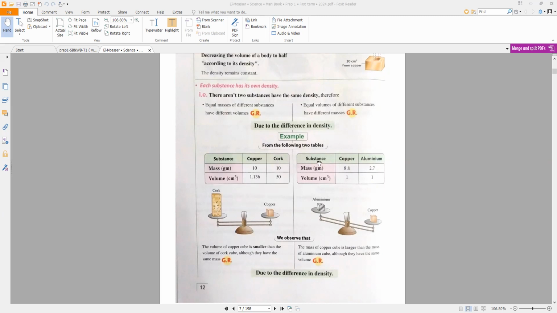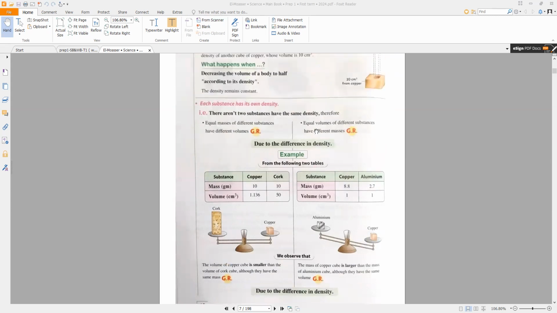Another example, if you have 1 cubic centimeter of copper and 1 cubic centimeter of aluminum, and you want to measure their masses, you will find that the mass of copper is more than the mass of aluminum. Why? Because they are different in their density. So equal volumes of different substances have different masses, and equal masses of different substances have different volumes, due to the difference in density.